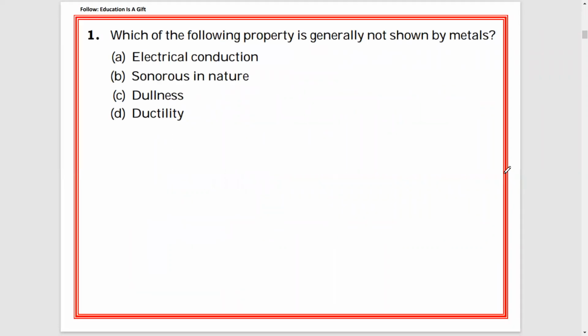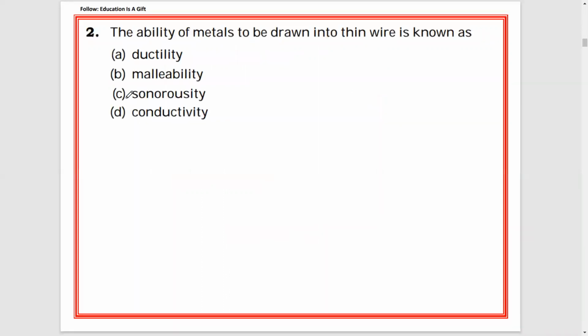Number one, which one of the following properties is generally not shown by metals? You have studied about physical properties in the textbook, including electric conductivity. Metals are good conductors of electricity. Sonorous, metals will produce sound, and metals show the properties of ductility and malleability. Ductility in the sense that we can make it into wire. Now, dullness. Metals are basically lustrous. They have given dullness, so this is not a property shown by metals. Answer is C, dullness.